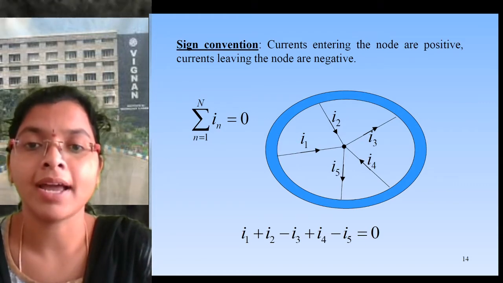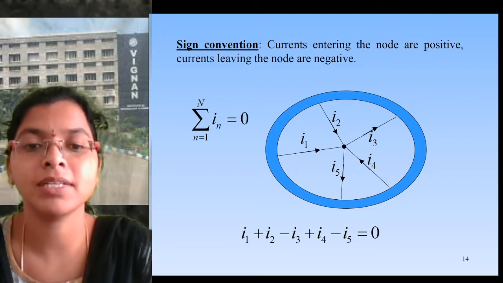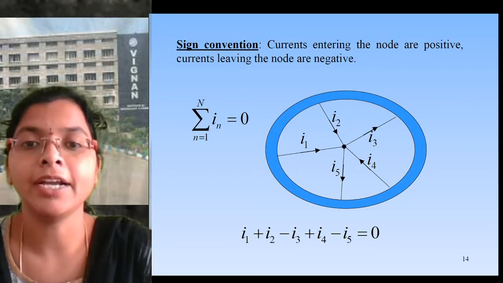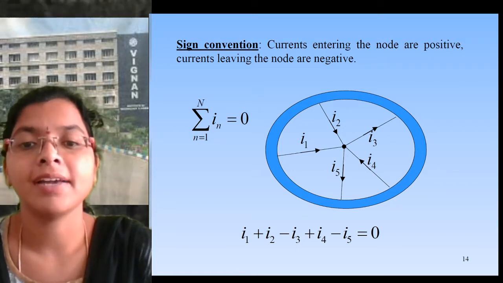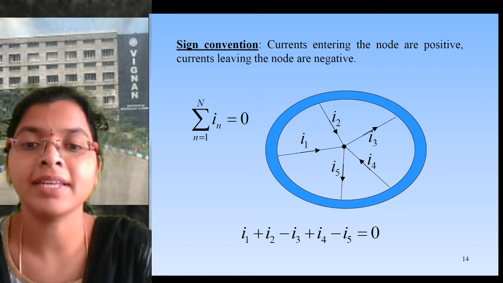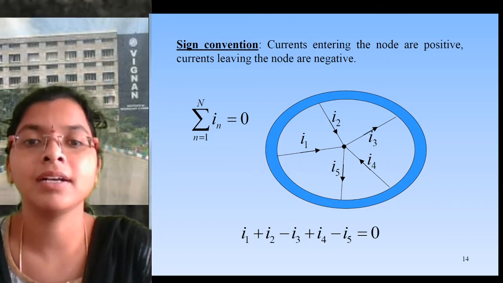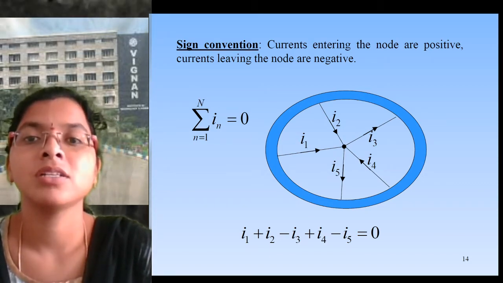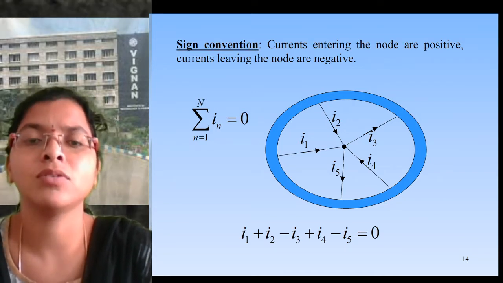So the first one is I1, which is entering, so we take I1 as positive, and next I2 is also entering, so plus I2. I3 is leaving, that is minus I3, plus I4 which is entering, and I5 which is leaving, that is minus I5, equals 0. So this is Kirchhoff's current law. Current entering at the node is positive, current leaving at the node is negative.